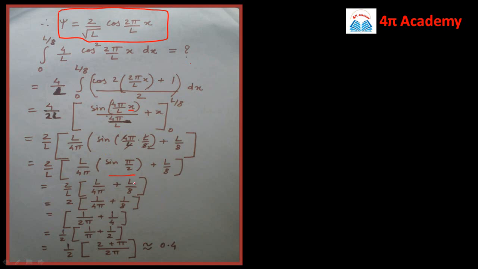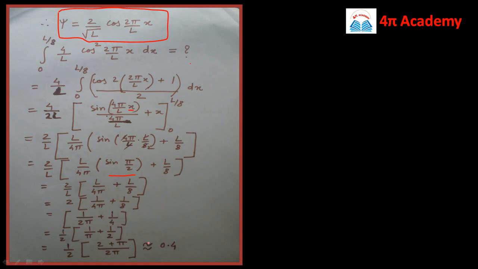You know that sin pi by 2 is 1, and therefore we remain with the value as L upon 4 pi plus L/8, and outside this we have 2 by L. So it is 2 times this, L can be cancelled out, and it is 1 upon 4 pi plus 1 by 8. So it is 1 upon 2 pi plus 1 by 4. So we can take 1 by 2 common outside this bracket. So it is 1 by 2. In bracket we remain with 1 upon pi plus 1 by 2. So it will be equal to 1 by 2. In bracket we remain with, by cross multiplication, 2 plus pi divided by 2 pi.